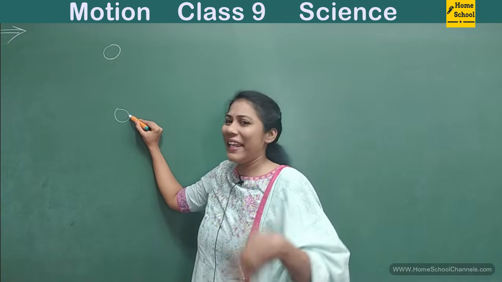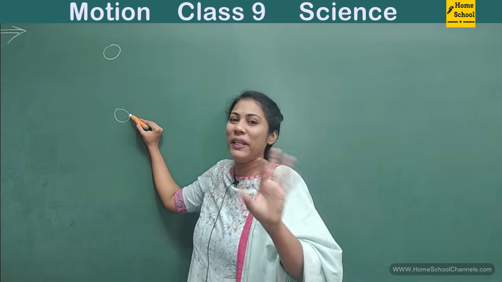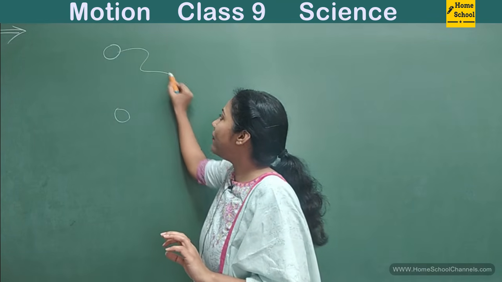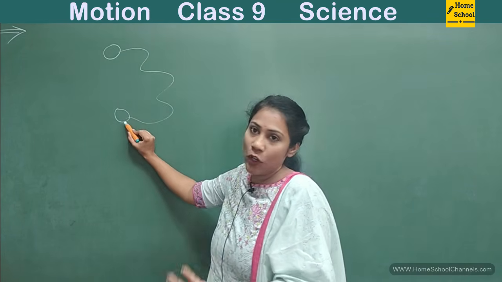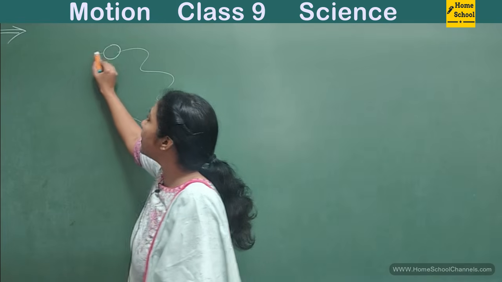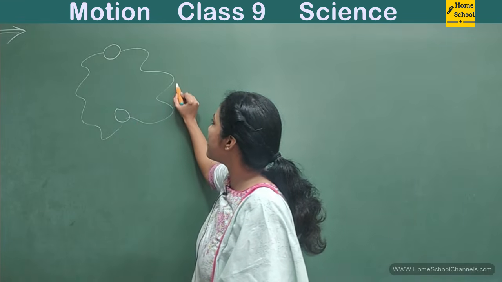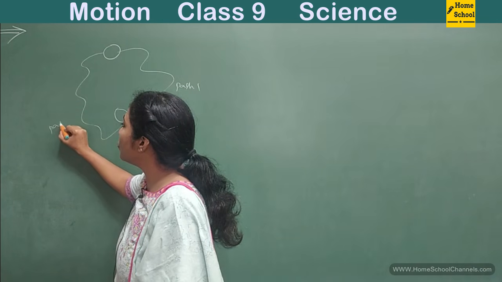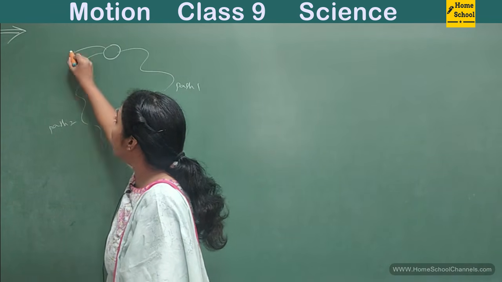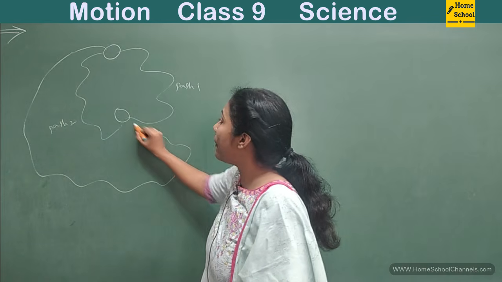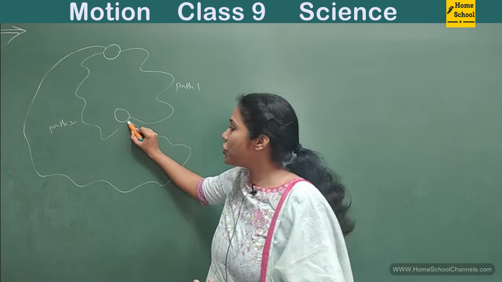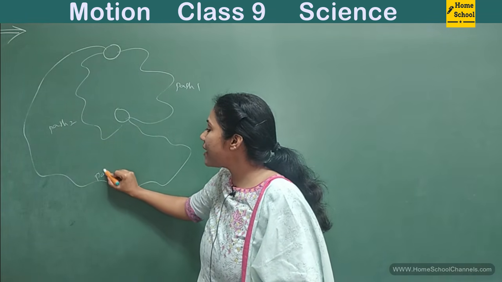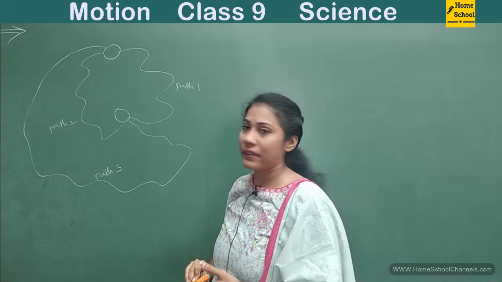Paths can be n number, isn't it? There are too many paths. Say the ball can travel like this and can occupy this position. The ball can travel like this, and this is path 1, right? And this is path 2, right? And the ball can take a long path and come to this position, right? What do I call this? I will call it path 3, right?